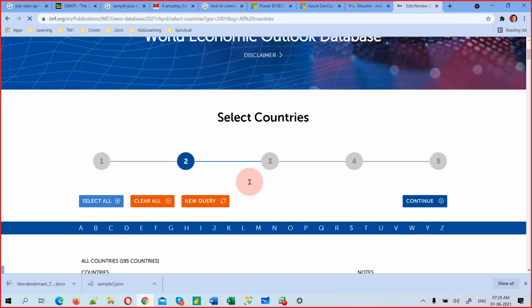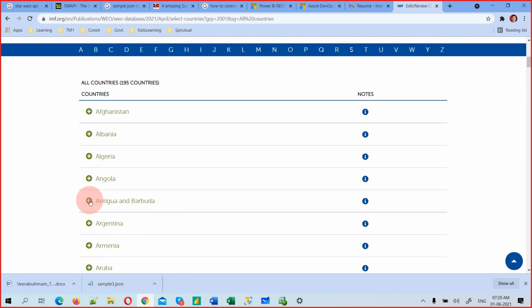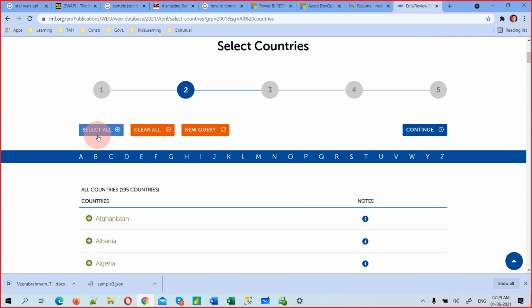Again these are the steps. First step, by country group. I'm just clicking through everything. If I want to select a specific country I can, but I don't want to go for any specific country, so select all and just continue.